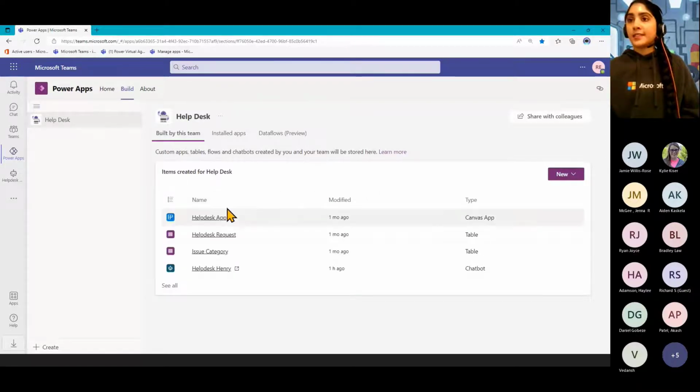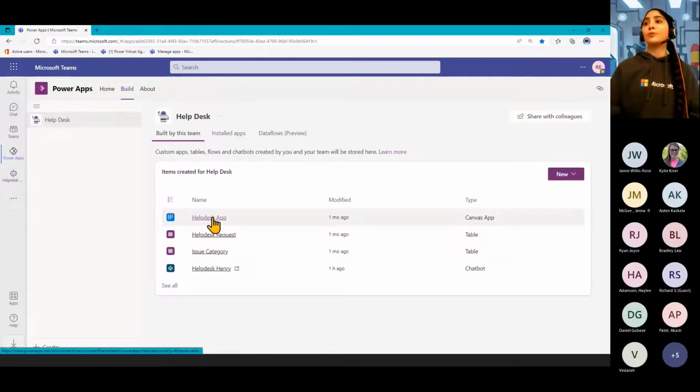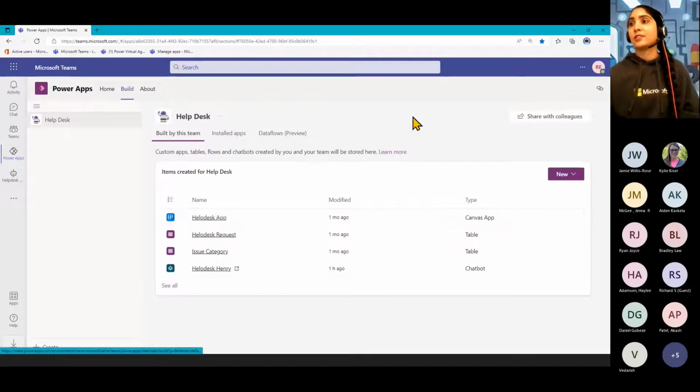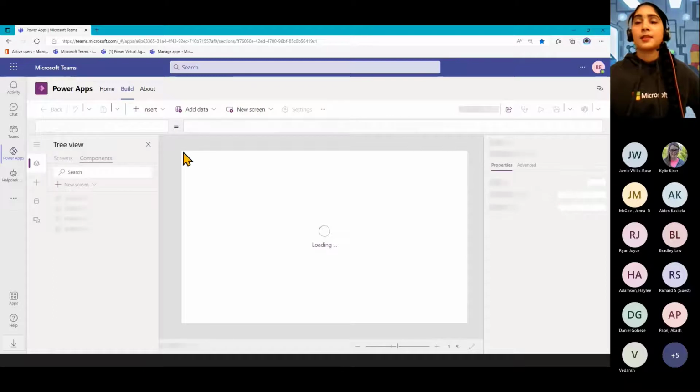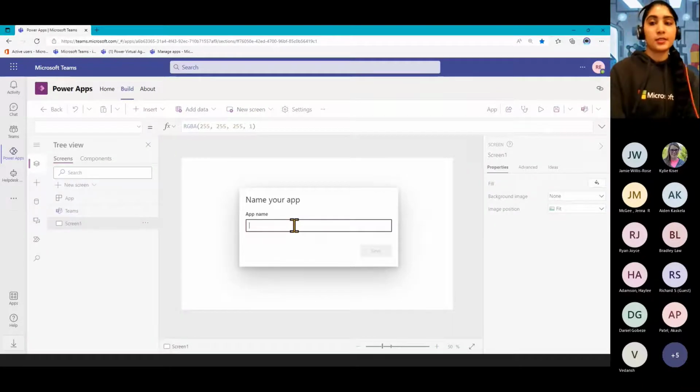Over in my Helpdesk table, I have this one called Helpdesk app, and this actually only took a few seconds to build. So for those of us who haven't tried it before, when you go and create an app in Dataverse for Teams, it gives you this template already there for you to use connected to your data. So I might just quickly do it now. If I click New App, let's say we want to connect our Dataverse tables to it. Let's say tickets.